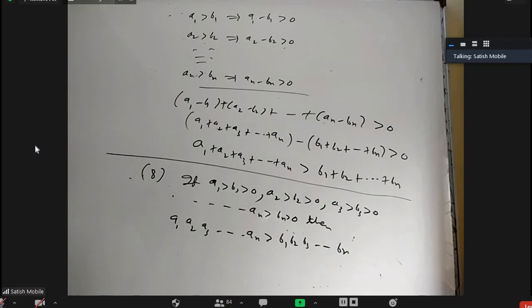Sir, like we can tell that when all are negative and n is even, then this will hold true, no, sir. Yeah, when all are negative, even will have one formula, odd will have one formula. Yes, you're right. Yes, sir.